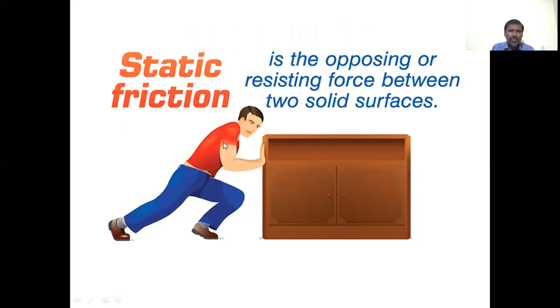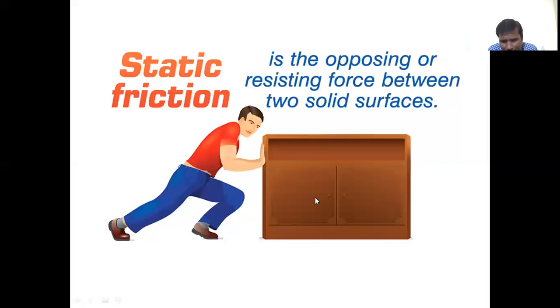Now an example for static friction. A man is trying to push an almara. Static friction is the opposing or resisting force between two solid surfaces. The almara is placed on the floor, so the friction arises between the floor and the almara.